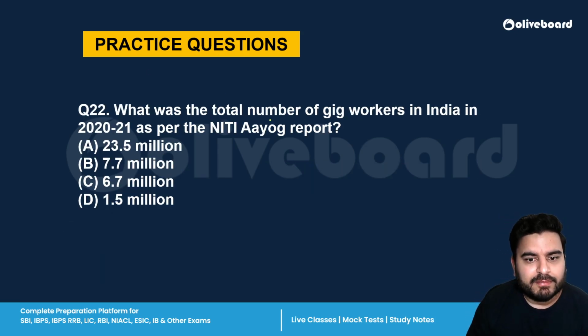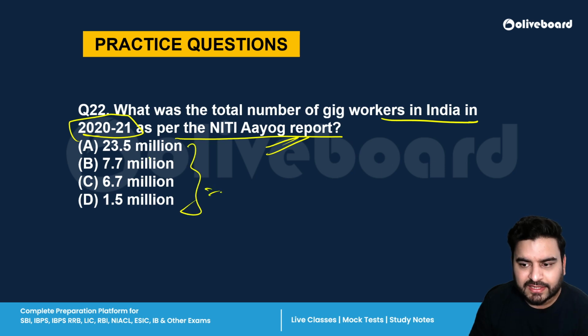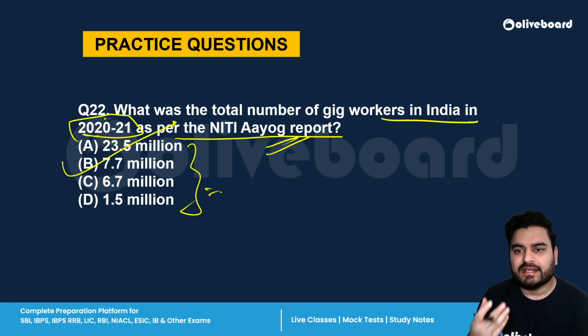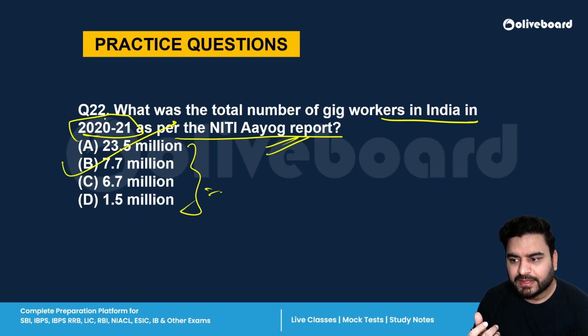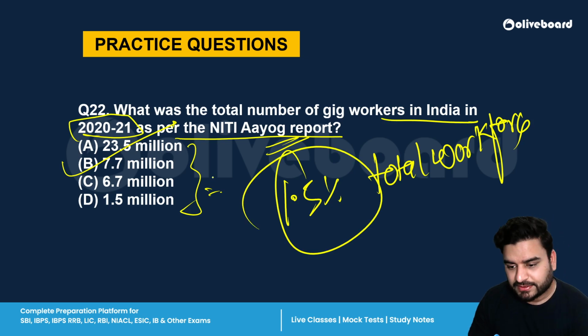Next is, what was the total number of gig workers in India in 2020-21 as per the Niti Aayog report? So this is direct data. The correct answer is B, 7.7 million. Now, one more thing you have to understand is, who are gig workers? Basically, these are workers who work on a temporary, flexible or freelance basis, for example the people working in Swiggy, Zomato, Urban Company. All right, and they contribute around 1.5% of the total workforce of India.